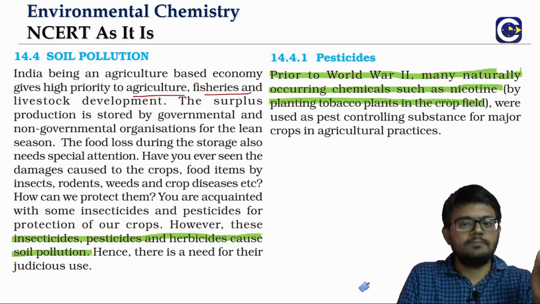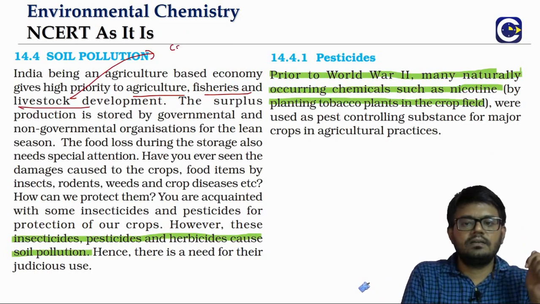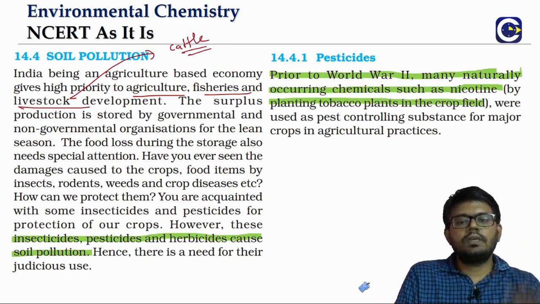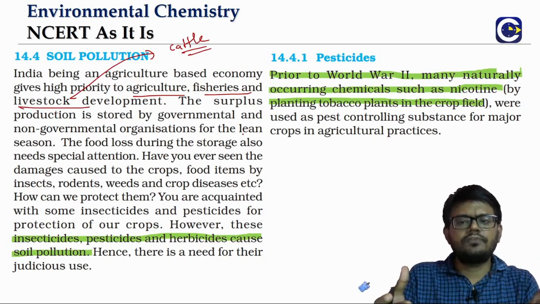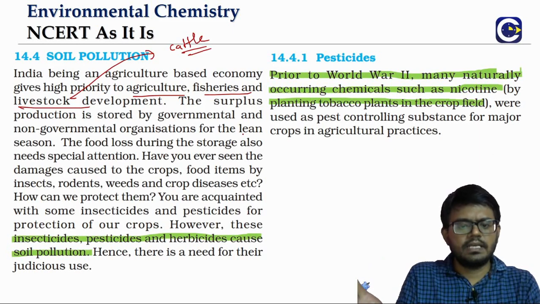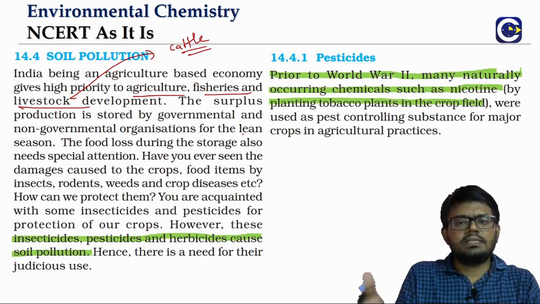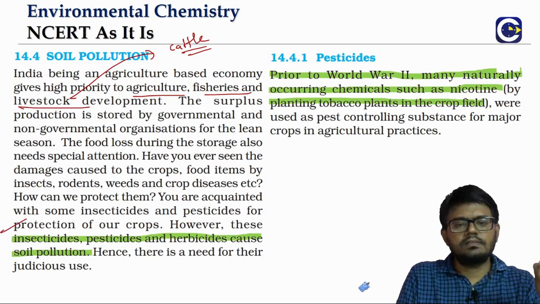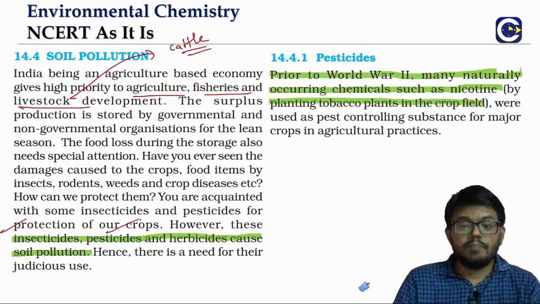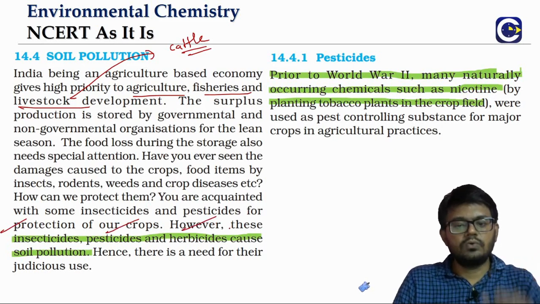So we have agriculture, fisheries, livestock, cattle, all these things. When you look at the means of increasing production in agriculture, one of the things that is often used is chemicals, whether it is insecticides, pesticides for pest control, or herbicides for weed control.